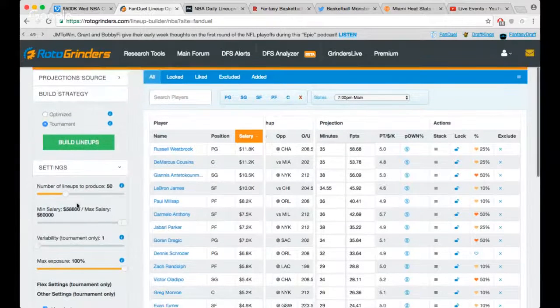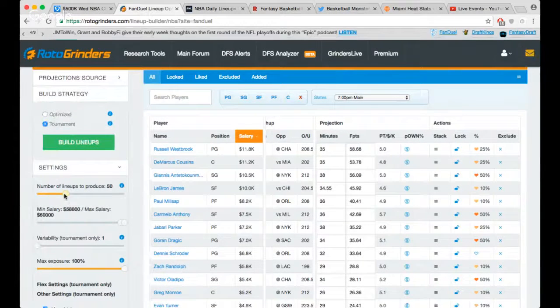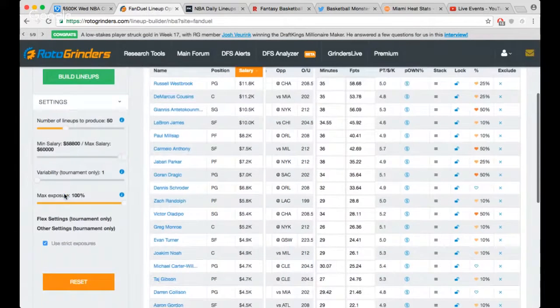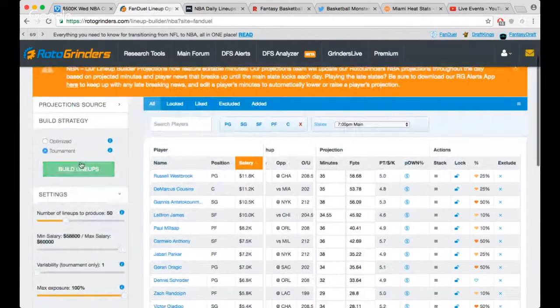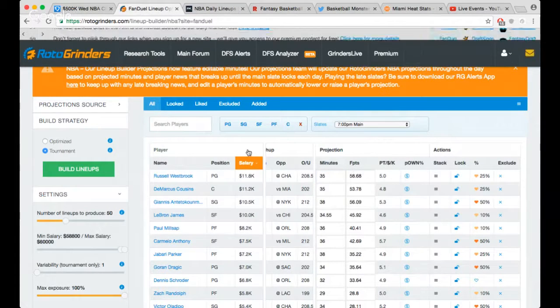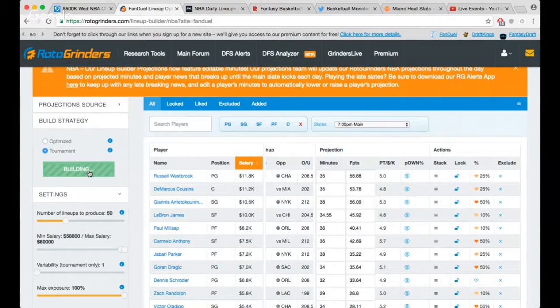We'll randomize it. So I put a number of lineups to produce. It doesn't necessarily mean it's going to make 50, but it's going to try its best to get close to that number. I like to have the variability on one for the most part, max exposure, stuff like that. So we'll build the lineups, and you can change the custom projections. So we'll put 34, and you'll see the points change. We'll put 35 back for Westbrook, and you'll see it upgrade to 58.68. So let's just build the lineups now.